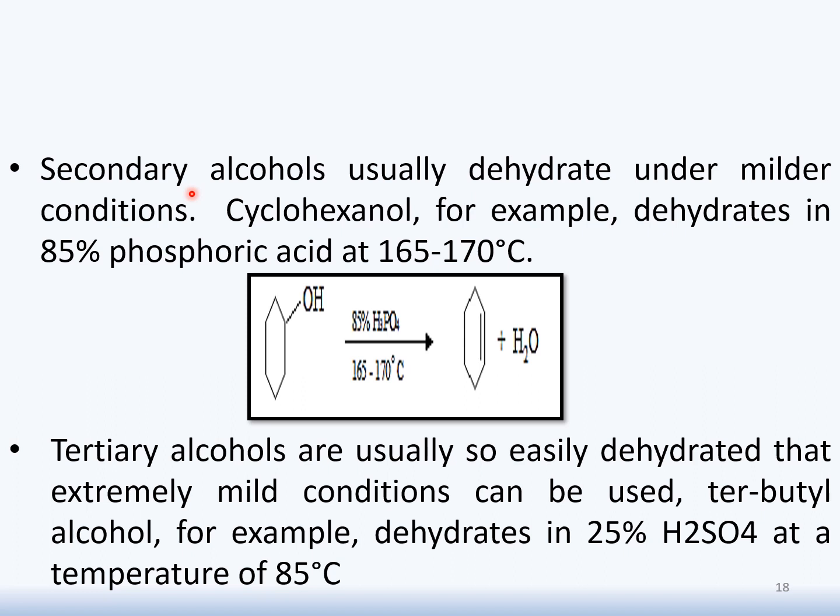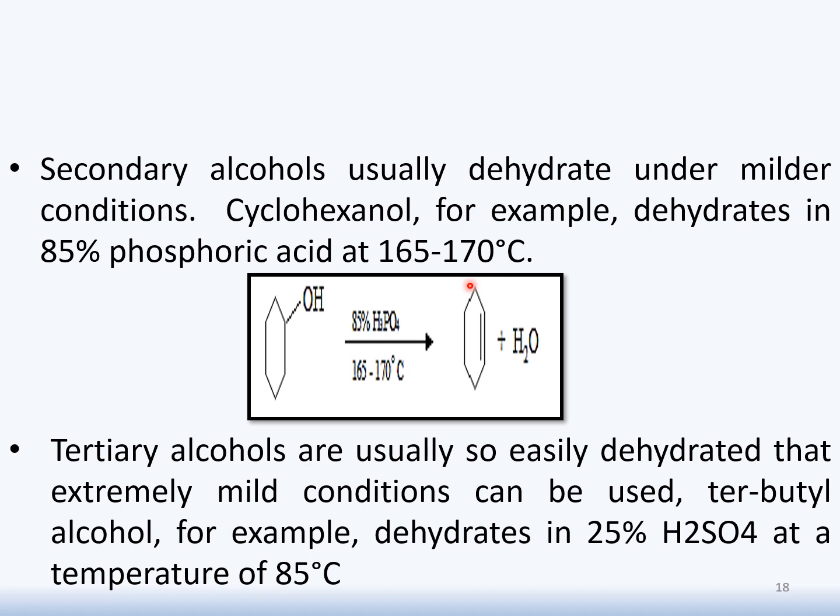Class, previously we discussed how primary alcohol undergoes dehydration. Secondary alcohol also has the ability to undergo dehydration, but it requires milder conditions. For example, cyclohexanol dehydrates in the presence of 85% phosphoric acid, and here the condition is 165 to 170 degrees centigrade, as shown in the following picture.